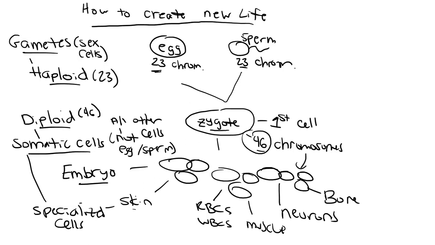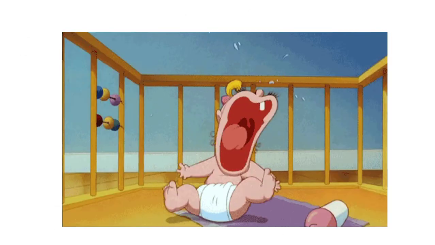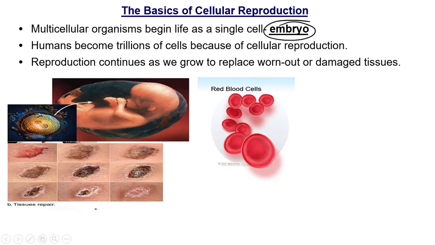Now that we have this embryo, guess what it's going to turn into? That's right. That's how to make a baby, everybody. Now, an embryo is an unborn fetus. It's still in development. So these cells in the embryo are going to divide and replicate very quickly. As you know, it only takes 9 months before this is going to be a living child. So embryonic cells must replicate very fast.